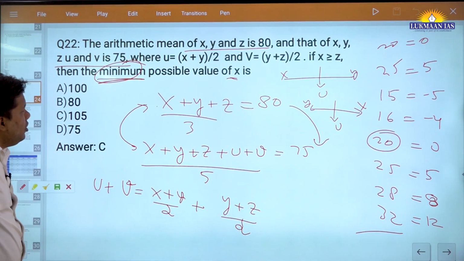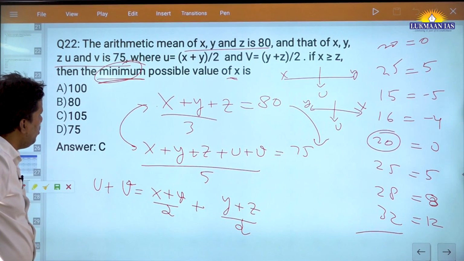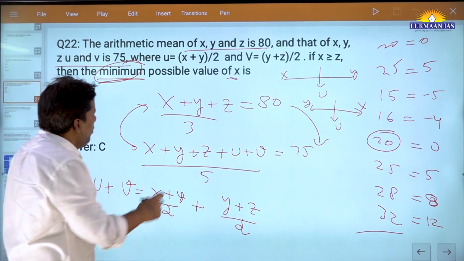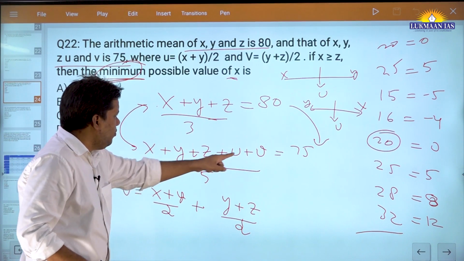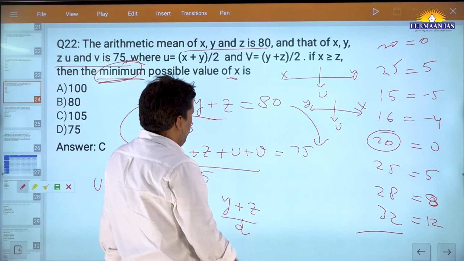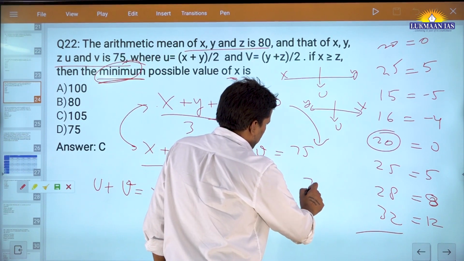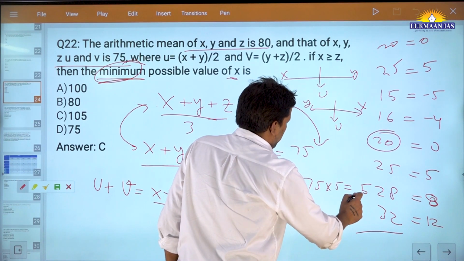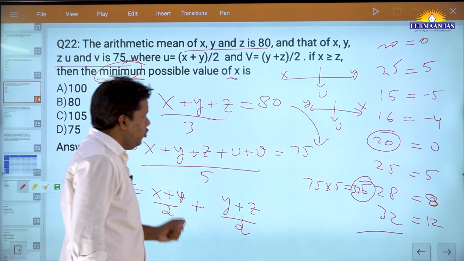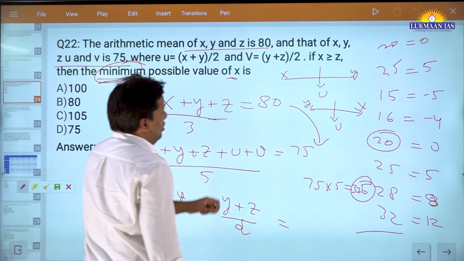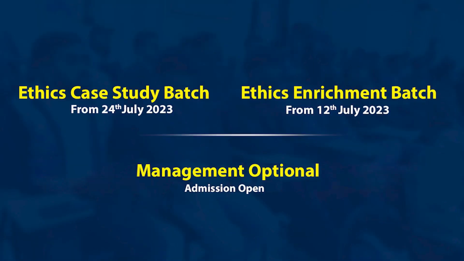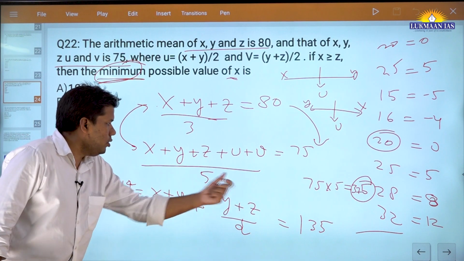So you have to look for the value of x. You will say, what can I do? There are so many equations. One thing you will immediately realize: x plus y plus z is equal to 240, and x plus y plus z plus u plus v is equal to 75 into 5, which is 375. So you will say, my u plus v is going to be 375 minus 240, because x plus y plus z is 80 into 3, 240. So u plus v is going to be 135.